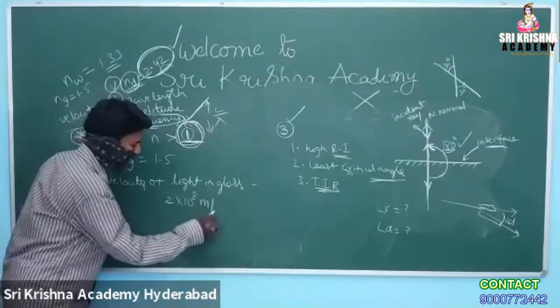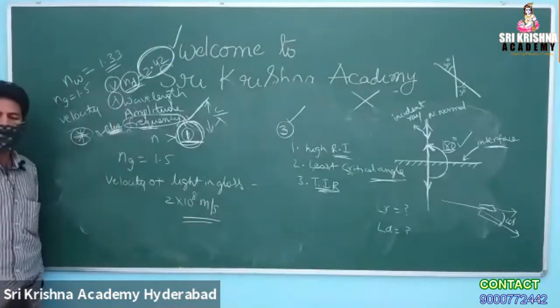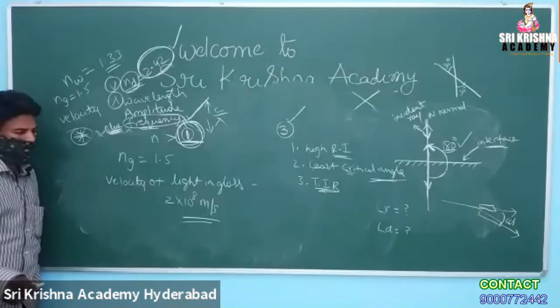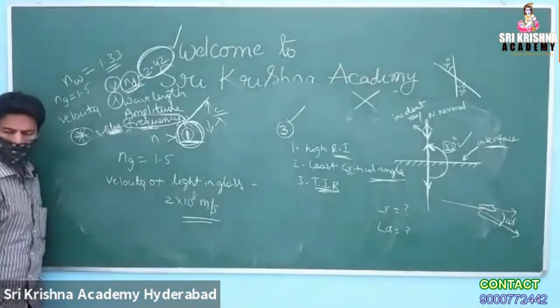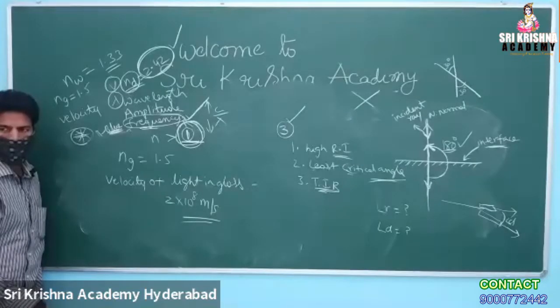Very good. Do you know how it came? Neha, did you understand why 2 into 10 power 8 came? Yes, sir. Now I am going to ask another question.